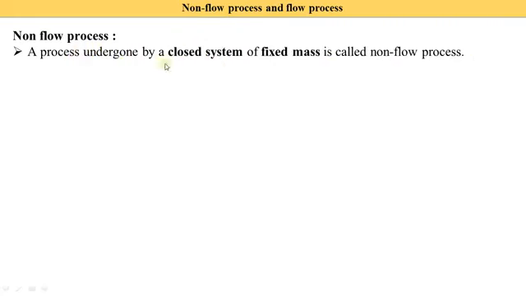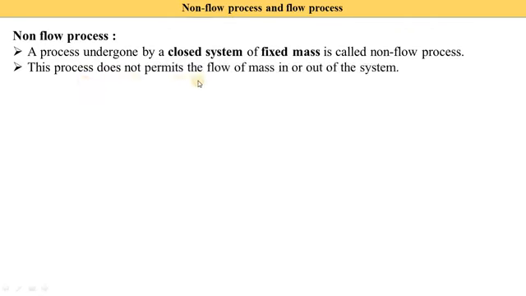Generally in a closed system we know that there is no mass interaction. Energy interaction is there, meaning heat and work are transferred, but the mass is fixed. So all closed systems are generally non-flow processes because the mass does not change inside the system. This process does not permit the flow of mass in or out of the system.